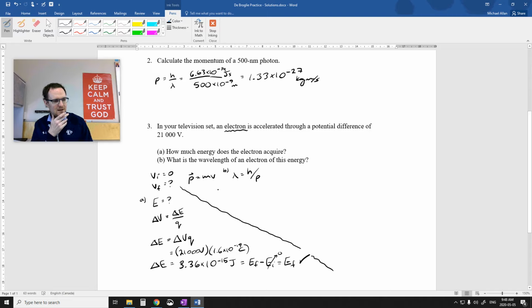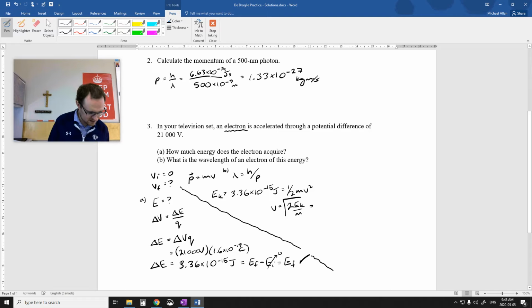So I'm going to use that Ek that we found, 3.36 times 10 to the negative 15 joules, and I'm going to go one half mv squared. I'm going to rearrange that to find how fast this electron's going. So 2 times this number divided by my electron mass, then take the square root.